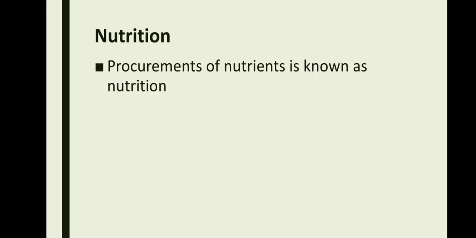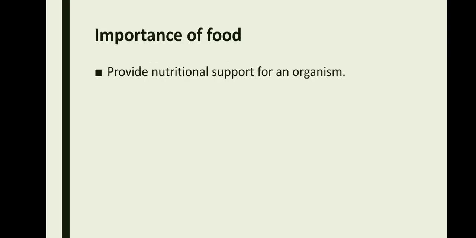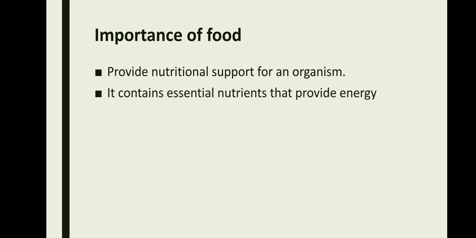Now let's take a look at the meaning of nutrition. Procurement of nutrients is known as nutrition. So how is an organism going to get its nutrition? It is from the food which it consumes. Food plays a very important role in the overall growth and development of an organism. Food provides nutritional support for an organism and it also contains essential nutrients that provide energy for performing various activities.